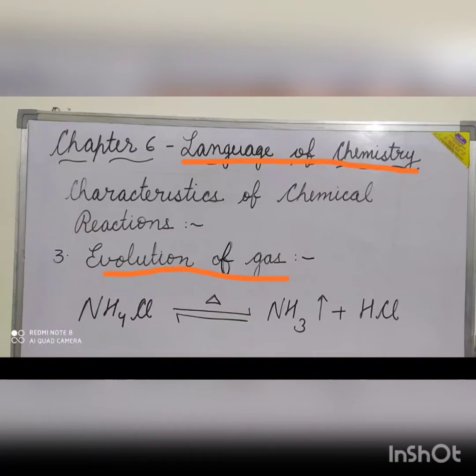For example, on strongly heating the solid ammonium chloride above 340 degrees Celsius, it decomposes into ammonia gas and hydrogen chloride. The arrow pointing upward shows the evolution of gas during the chemical reaction.